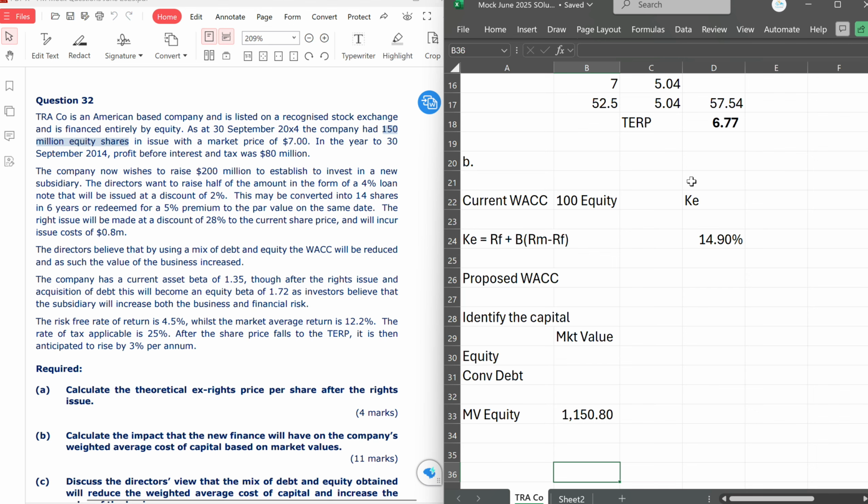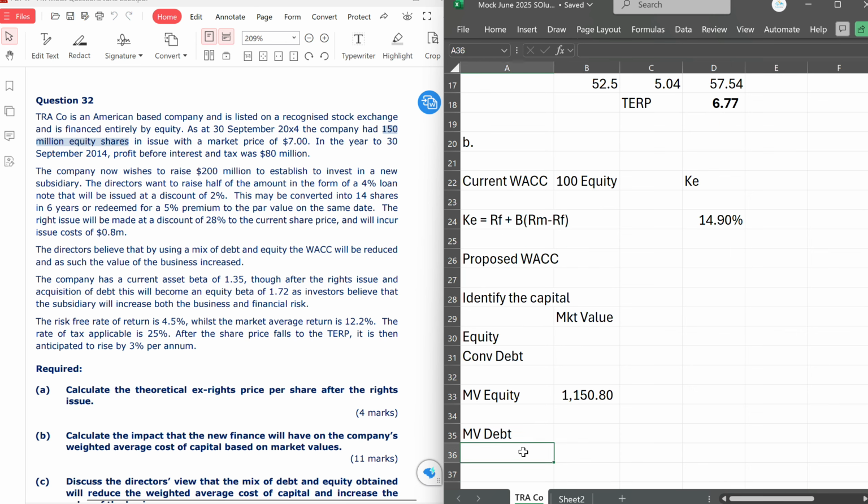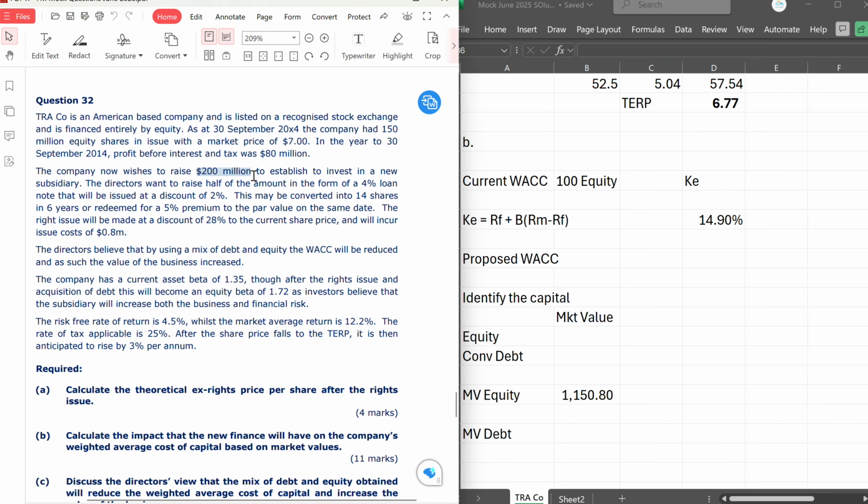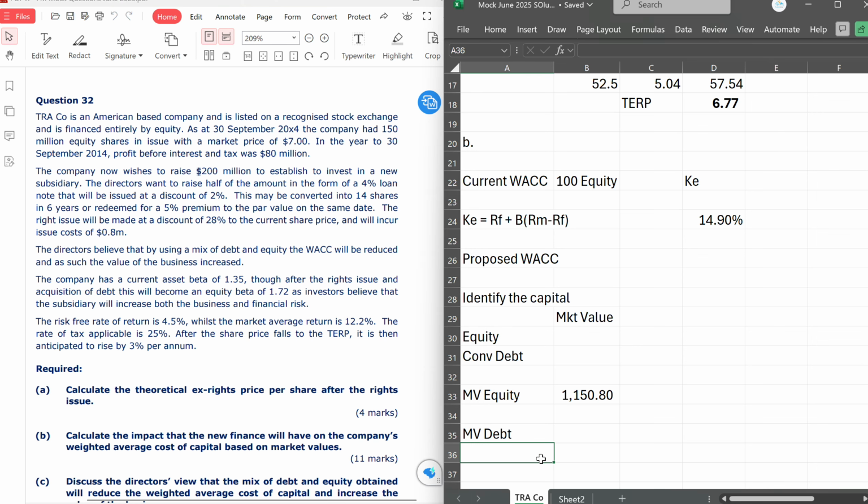The next thing is to get the market value of the debt. First of all, we need to know the price of debt and the number of debts. So we know that if they are trying to issue 200 million and 50% will be debt, then that means the debt is $100 million. And to get the number of debts, we need to divide by 100, that's the face value of debt.